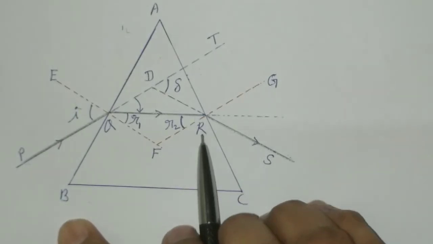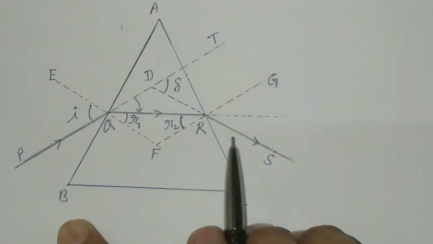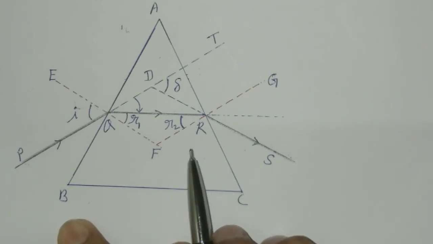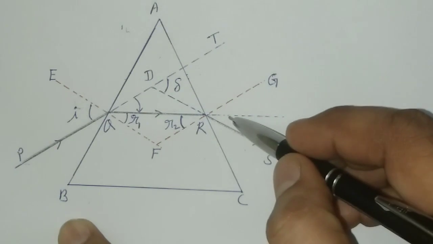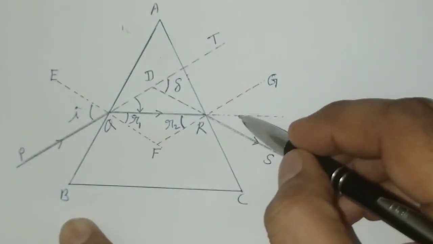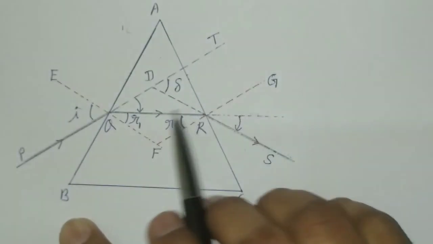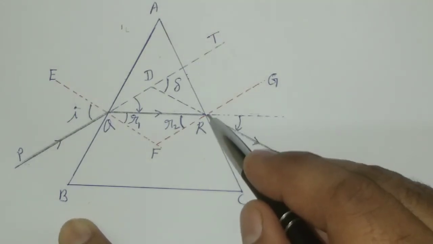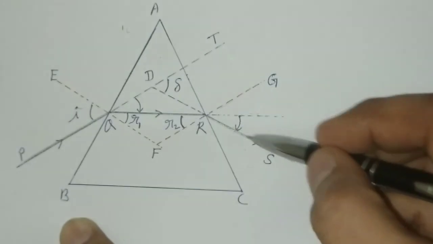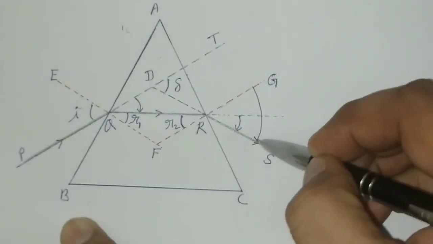But when it comes out of the prism, since it is entering air from glass, that is from optically denser medium to optically rarer medium, it bends away from the normal. This is the original path of the light. It bends away from the normal. Again the extent of bending is clockwise. Okay, and now the angle between the normal and the emergent ray is called the angle of emergence,